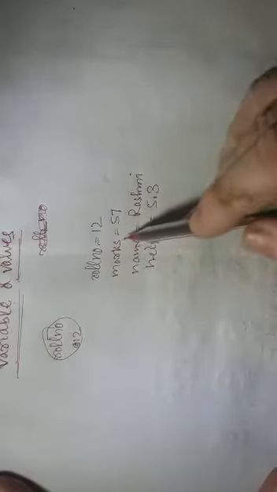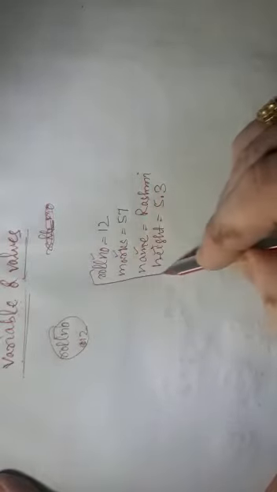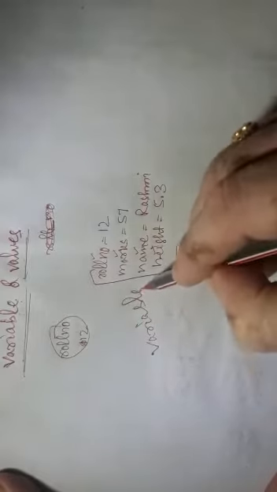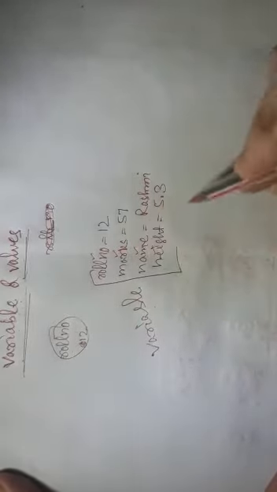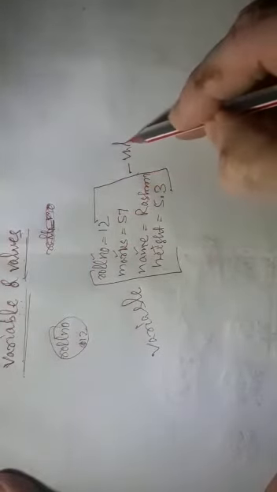Here, students, you will have a doubt about which is the variable and which is the value. So recognize: roll number, marks, name, height, these are variables. Understood, students? These are variables. And the right side, what you are writing, these are values. Suppose I am writing a equal to 15.